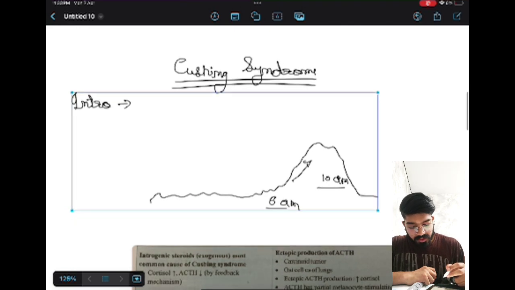First of all, we will see there will be an increase in the cortisol levels in our body after waking up early in the morning.